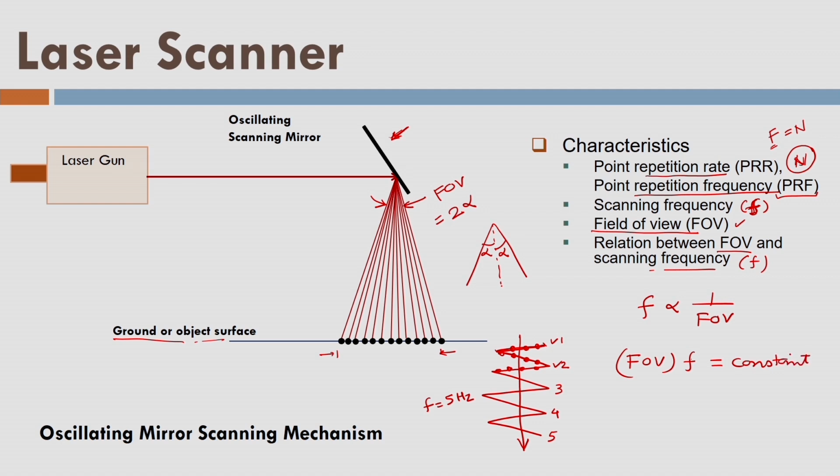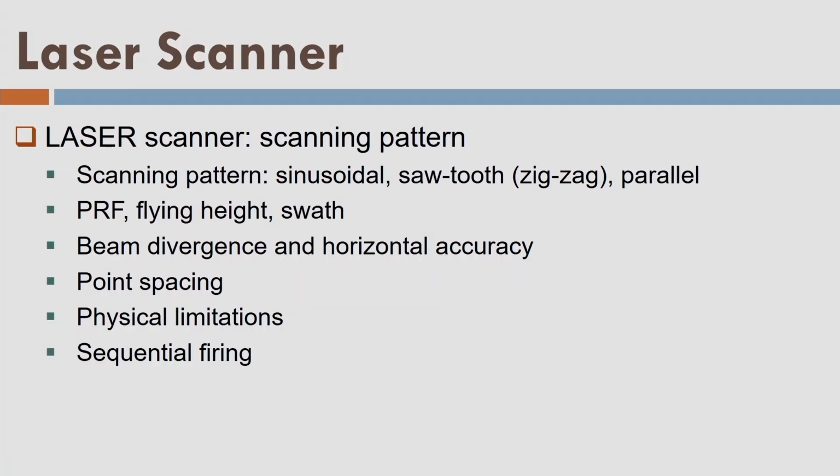So generally a laser scanner has this kind of characteristics, and that is an additional characteristic that we should always consider when we go for airborne LiDAR data acquisition. The laser scanner has some more properties.